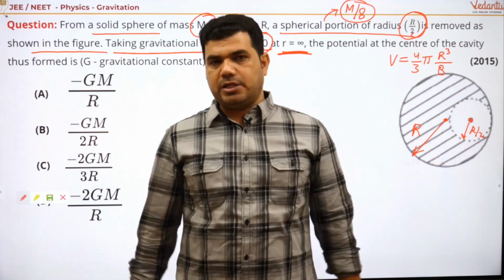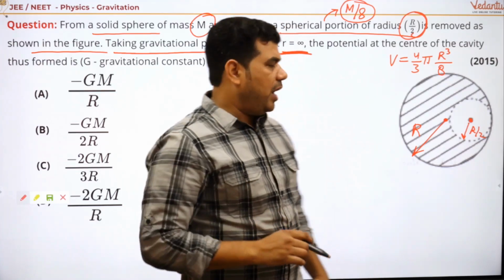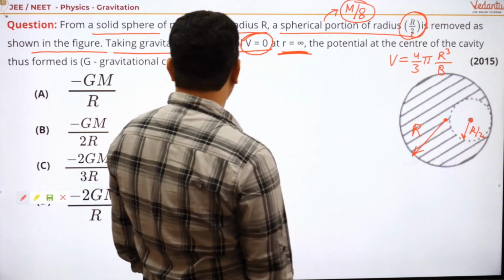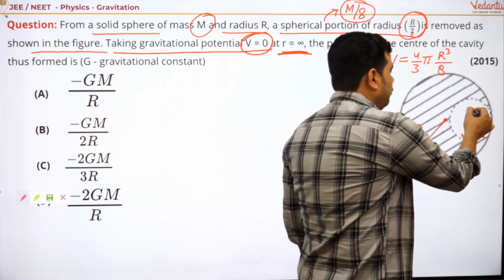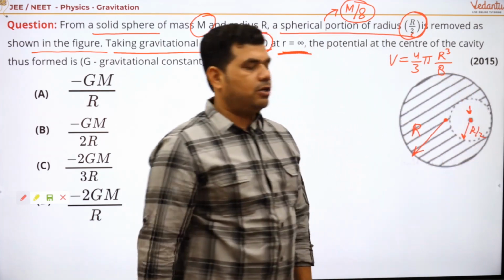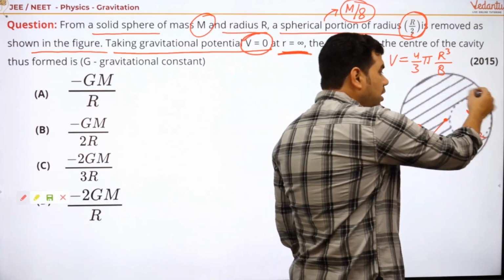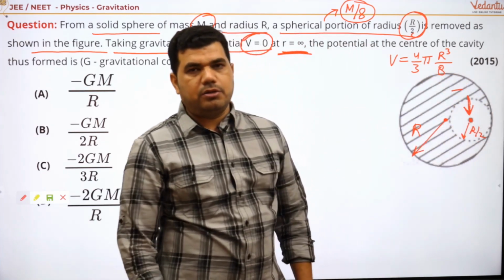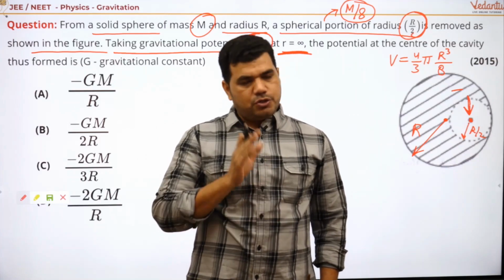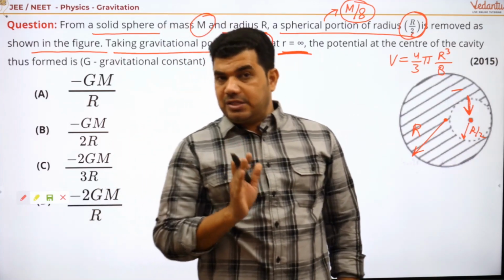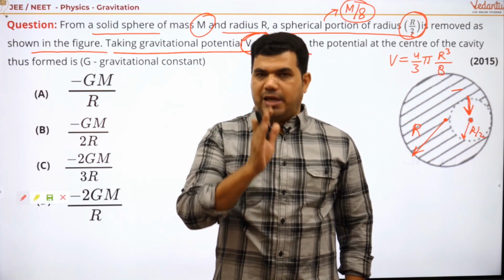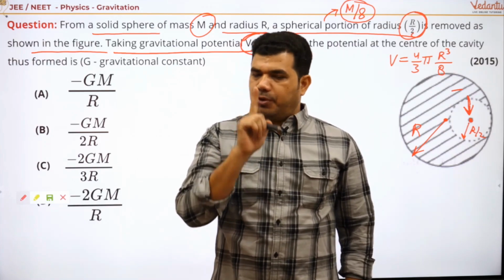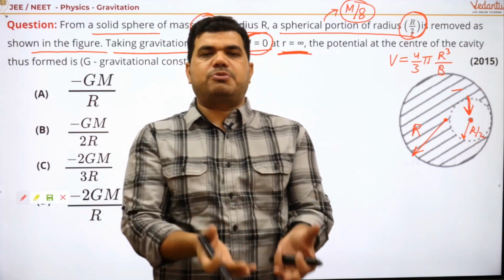Okay, so if the potential at infinity is 0, we have to find the potential at the center of the cavity. This is the cavity. Here we have to find the potential. This is the center of the cavity. Okay. So as you know, potential is a scalar quantity, so we can find the potential by adding or subtracting.